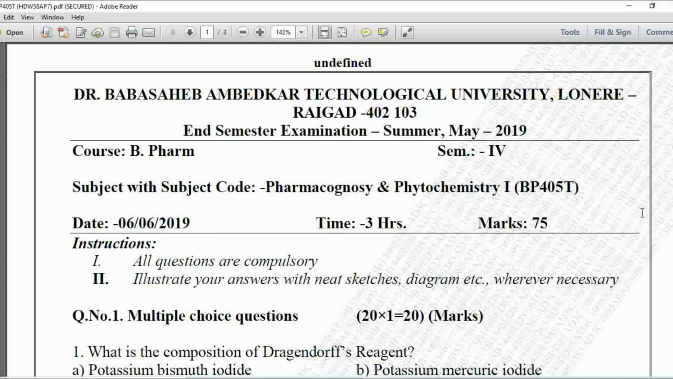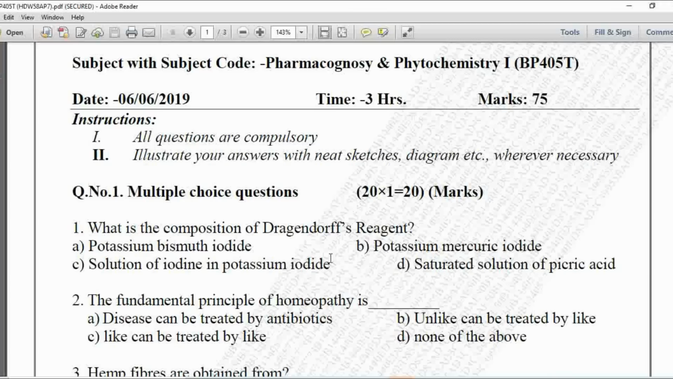Today we are going to discuss the MCQs of Pharmacognosy and Phytochemistry 1, BP 404T. This is the DBAR 2 exam question paper of summer examination 2019. So let's start with the discussion. Here the MCQ number 1 is given.